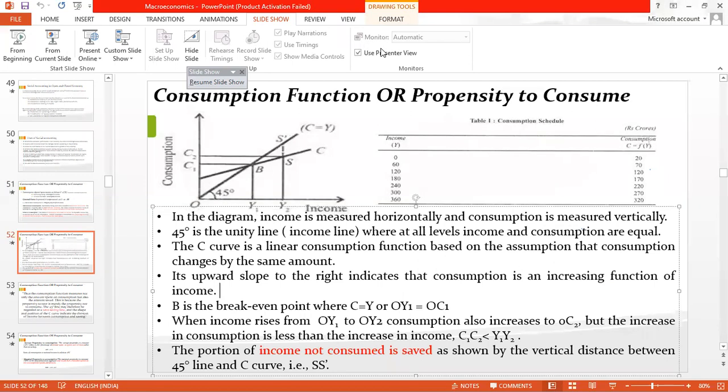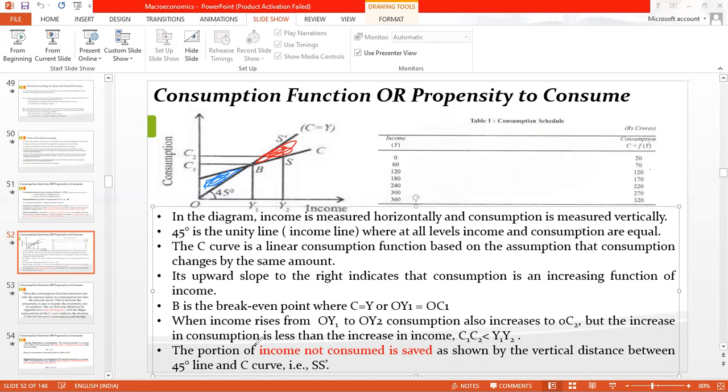This area is showing dis-saving, meaning at this point you are not doing any kind of saving, whereas the area above this is showing the saving. I hope you understood. When your consumption is more and income is less, it is the area of dis-saving. Listen carefully, otherwise you will not learn the saving function. And above this point B, when your income is more and consumption is less, you will start doing saving.